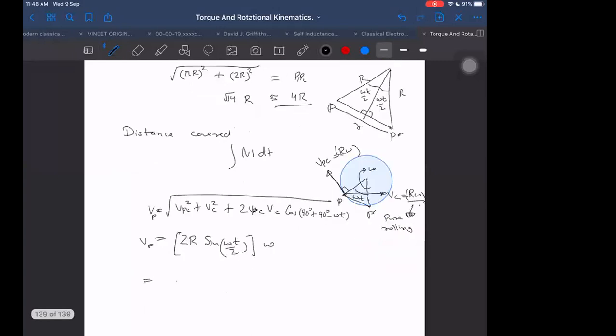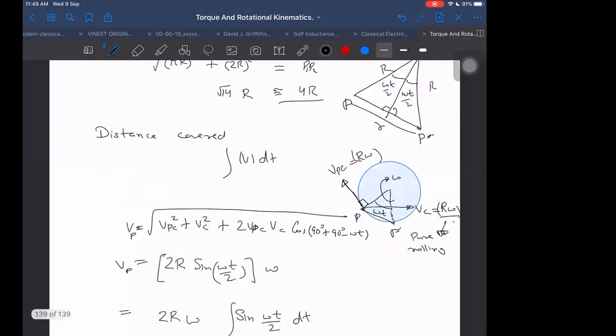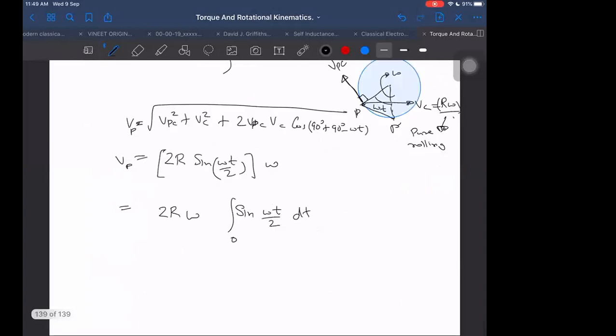Is it not? Let me check once. 2R into omega, omega is constant here. We are left with sine omega t by 2 into dt integral, with limits of integration. I have to cover the complete circle, so I have to go from 0 to pi, or I can do one thing: I can find out up to pi angle, then it will be double of that. That also can be done, right? 0 to pi, and then we'll take 2 times.